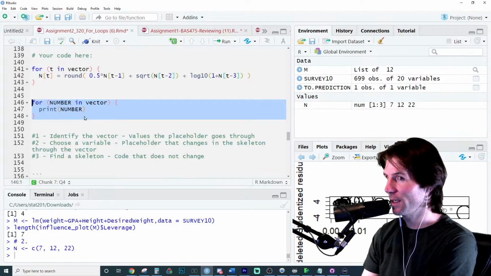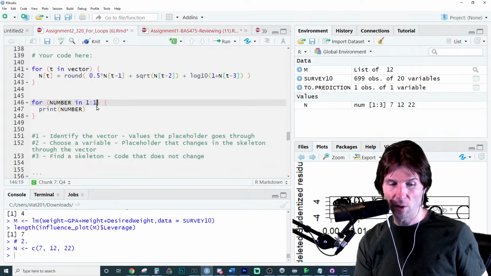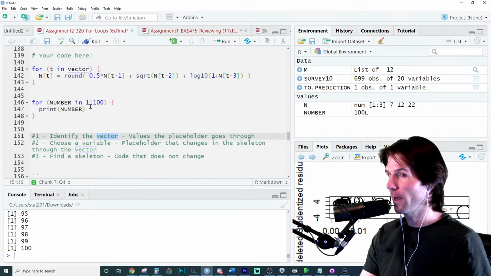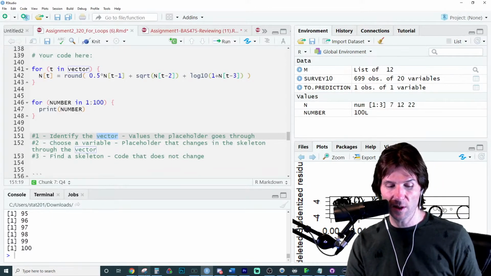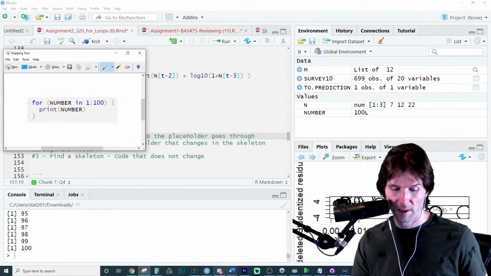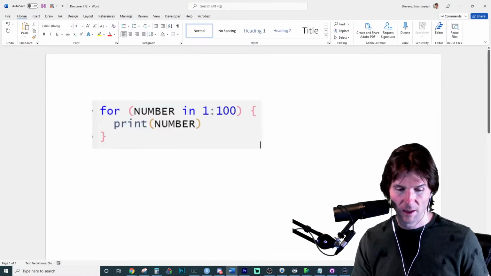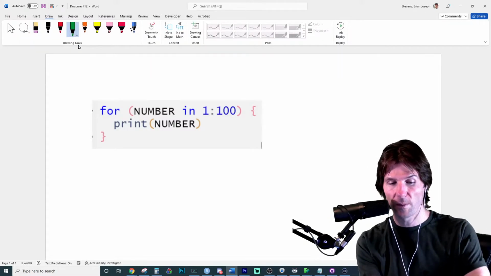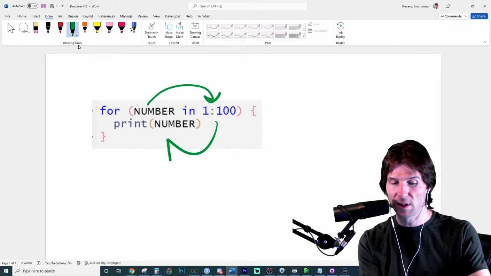The placeholder is called number. So number is just a placeholder that is used down here in the skeleton. And then when we do this right here, we can go through a vector of numbers and print those numbers. So this is the vector right here, and the vector is the values that number will become every time this runs. When this very simple loop runs, the first time it runs, it stores 1 into number, and then it prints number.